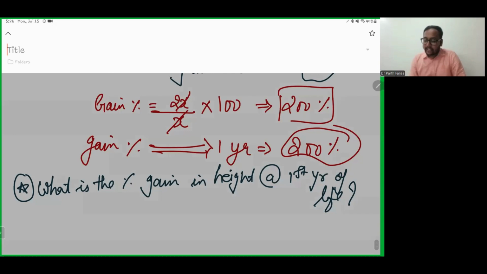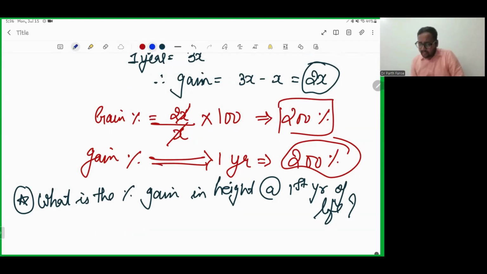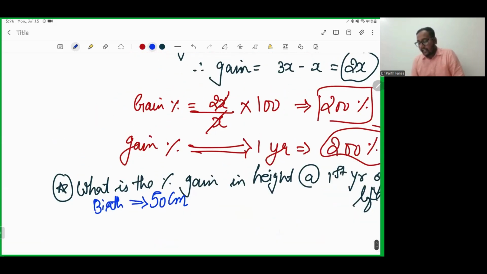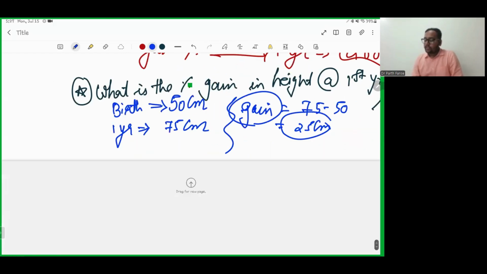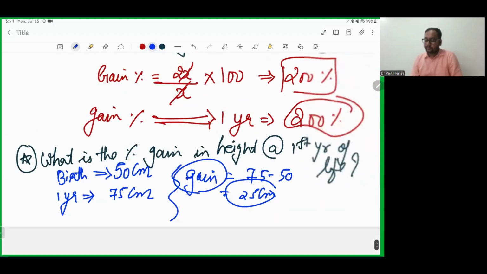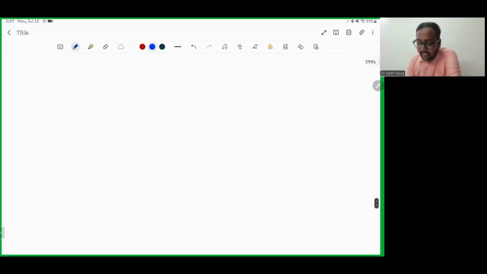The average height of a baby at birth is 50 centimeter. At the age of 1 year, it became 75 on average. So what is the gain? Let's do it with me. 75 minus 50 gives 25 centimeter, which is your gain. Now we want to get the gain percentage.